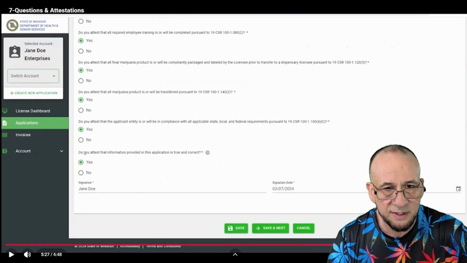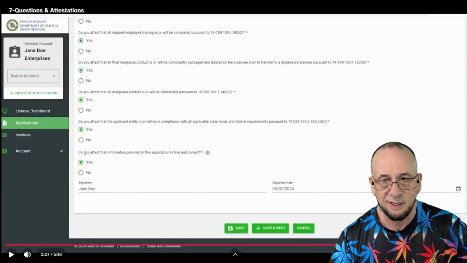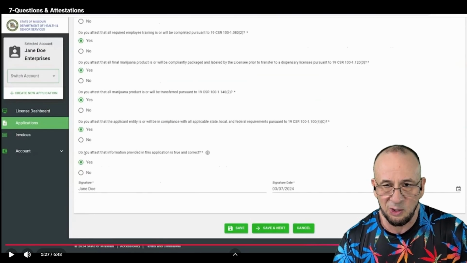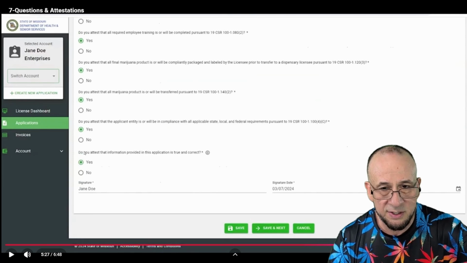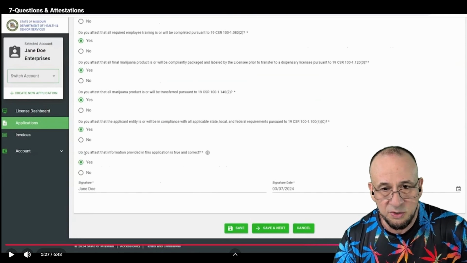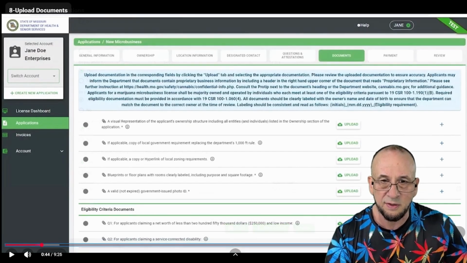Do you attest that the applicant entity is or will be in compliance with all applicable state, local, and federal requirements? They want to know if you're going to follow the law. Do you attest that the information provided in this application is true and correct? Once you have that all nailed out there, you put your little name and date down there and click save and next, and you are done on this one.